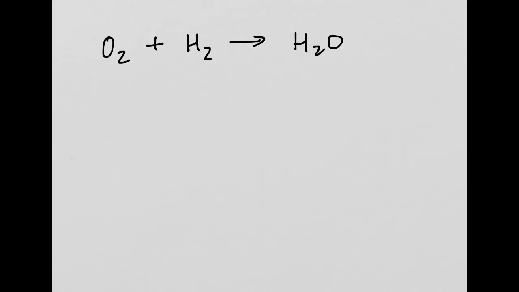Okay, so here we have an equation for the formation of water. Now, of course, we do have to balance this, so I'm going to put a 2 here and a 2 here, which will allow us to have our fully balanced equation. What we're talking about in terms of limiting reactants is, imagine the situation. Imagine that I have 1.22 grams of oxygen, and I have 1.05 grams of hydrogen.